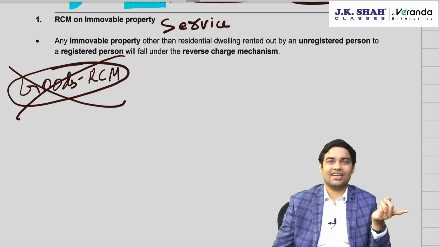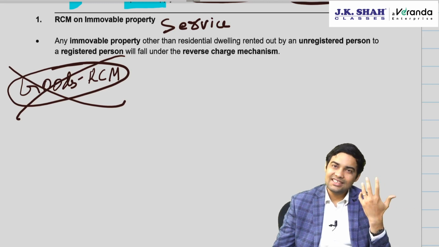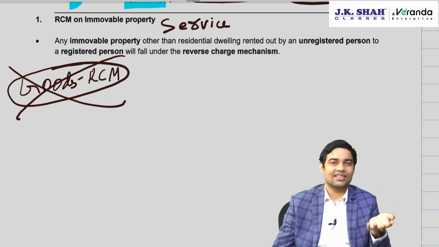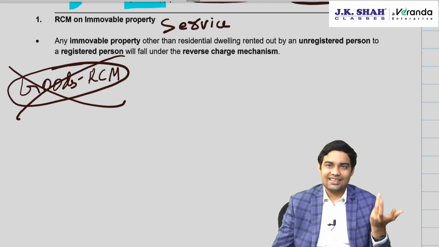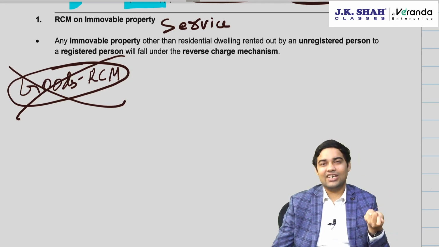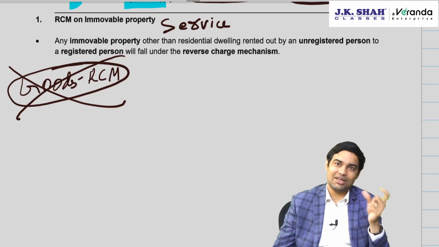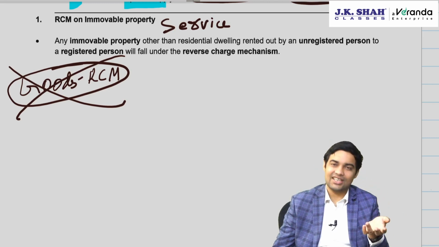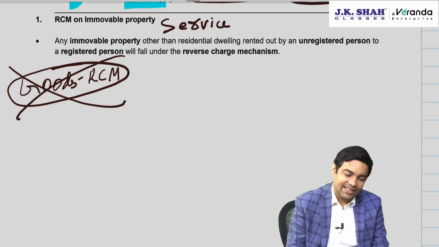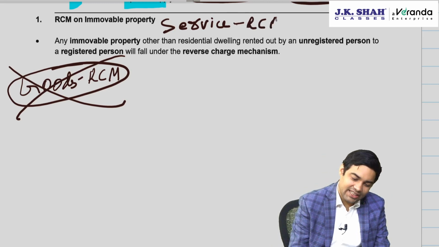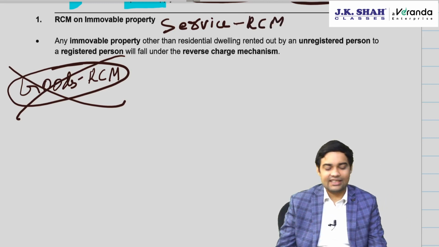Goods RCM, please. There has been a point which is added in goods RCM. It's there in CA final amendment video, but for Inter CA the topic itself is not there, so please don't read it. Even if you see some video which says goods RCM metal scrap amendment has happened, ignore it because it's not applicable for your exams. Okay, talking about service RCM, one entry has been added additionally.